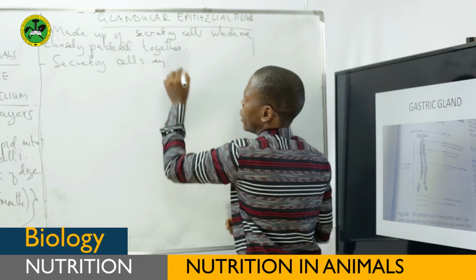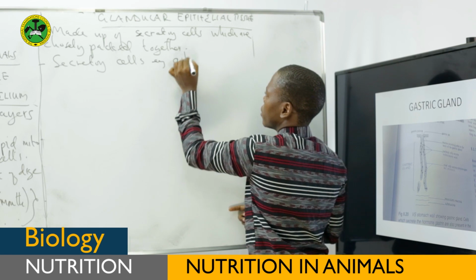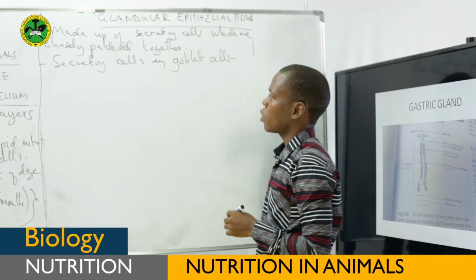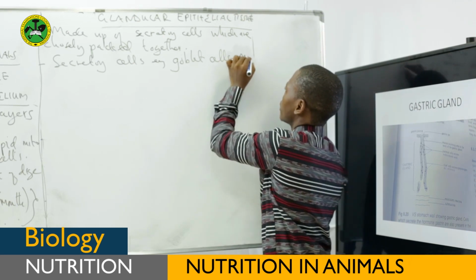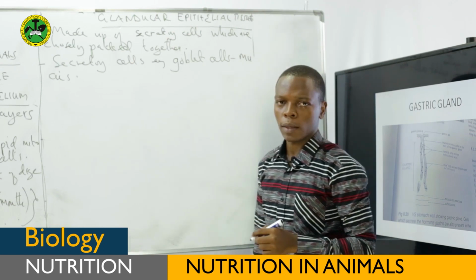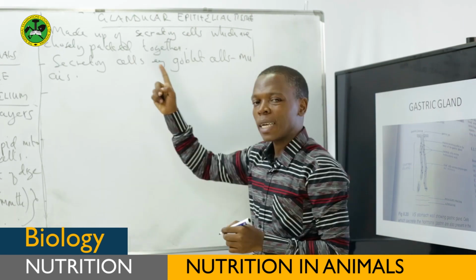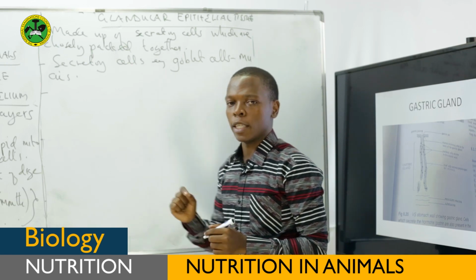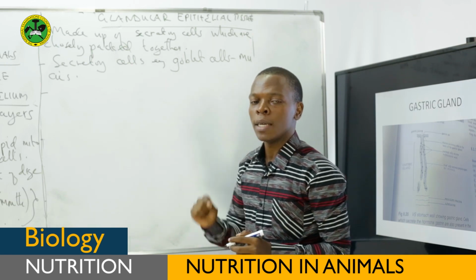For example, there is the goblet cell. We know the function of the goblet cell is to secrete mucus. But in some parts of the body, these glandular epithelial tissues are folded to form the so-called gastric gland.